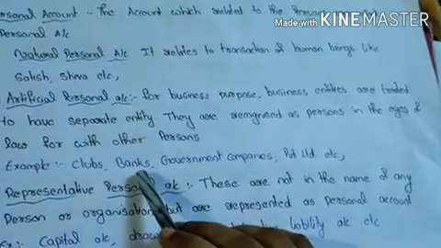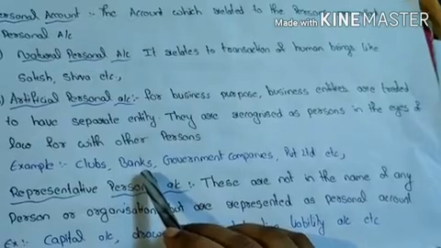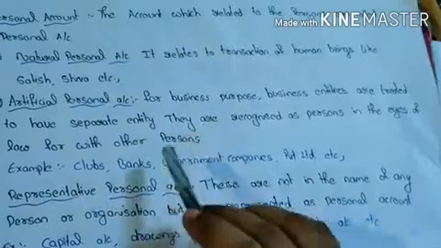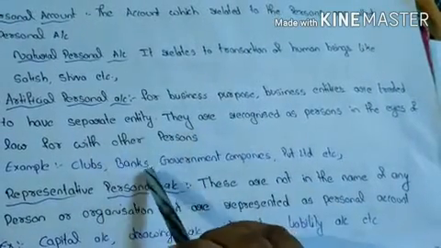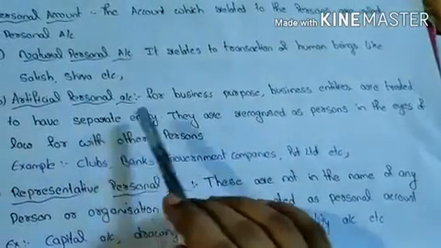Example, the bank gives money to the business. So here the bank is involved in transactions with the business, so the business prepares a bank account also. The bank is a person and the bank is involved in the business transaction. So it is an artificial personal account.